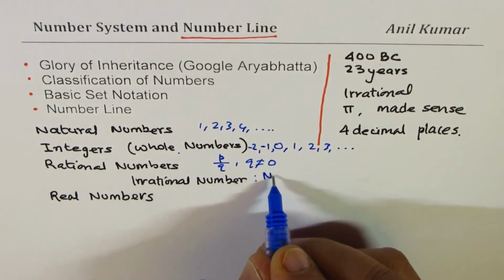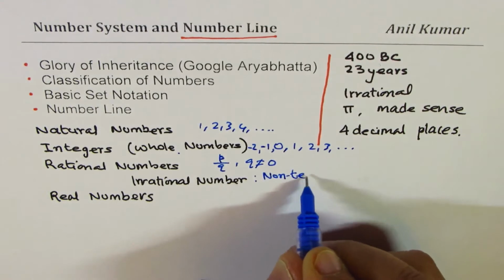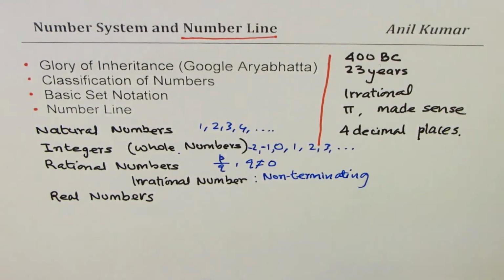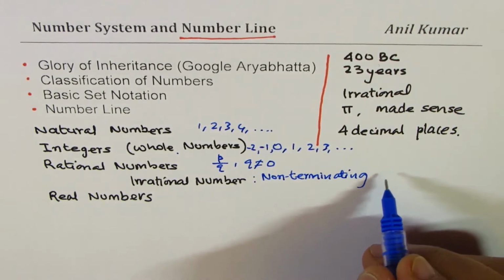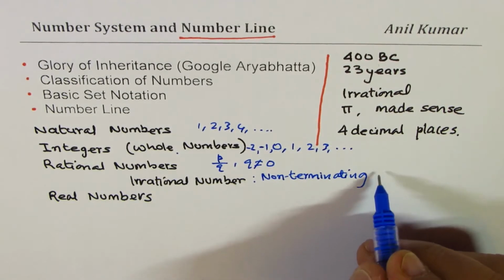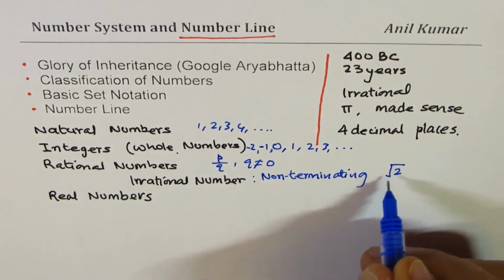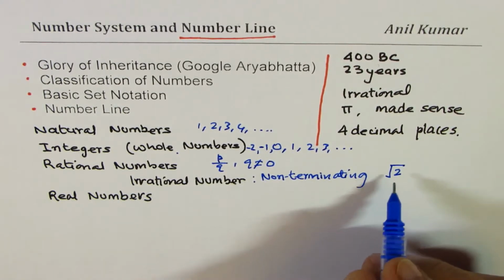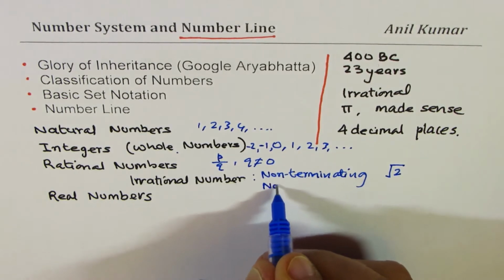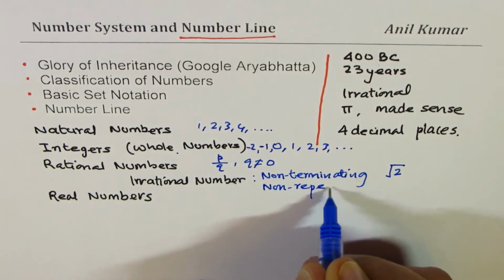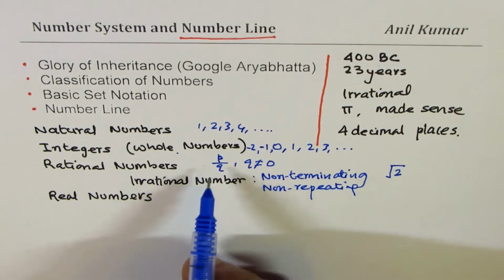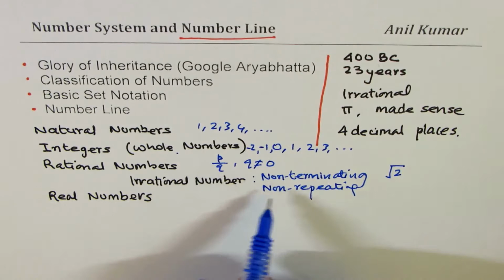One was non-terminating: if you say square root of 2 on a calculator, you get some number which is non-terminating. And non-repeating.